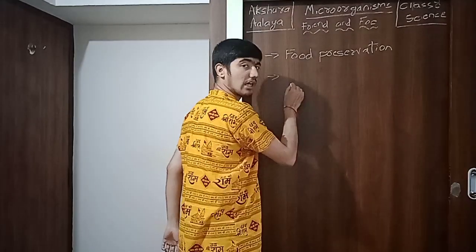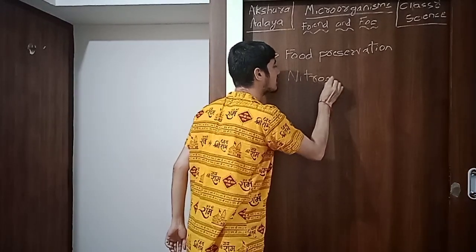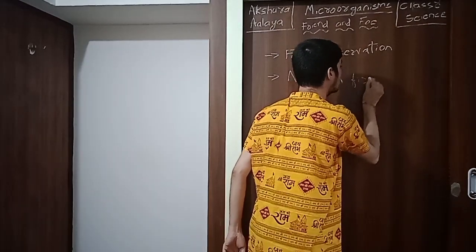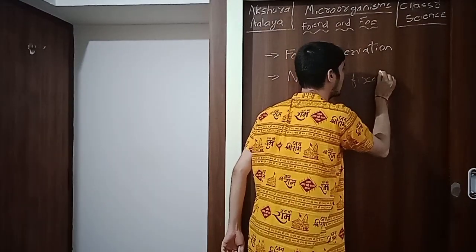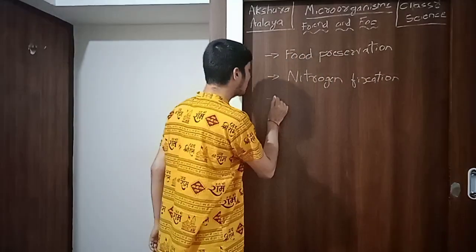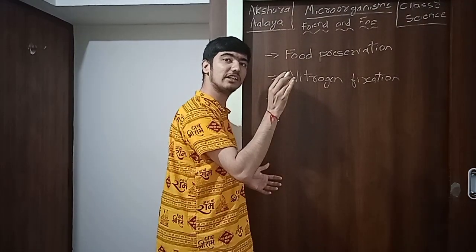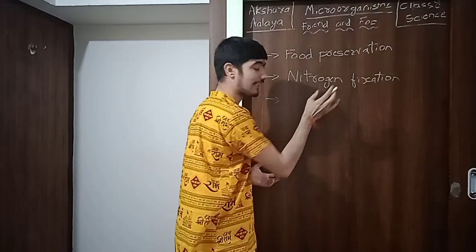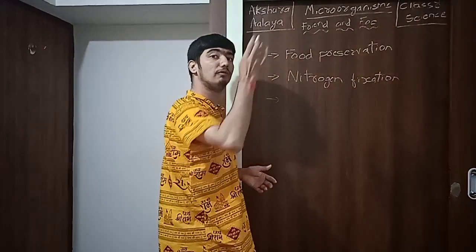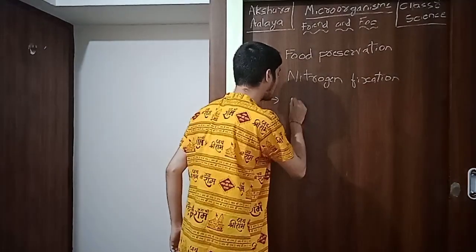Next we will discuss nitrogen fixation. As we have discussed in our previous segments, we will discuss nitrogen fixation, how it is done and which microorganisms are responsible for nitrogen fixation. Then to fix this nitrogen, as it is very inert and unreactive, we need some microorganisms, and to fix the gaseous nitrogen to soil there is a cycle, that is the nitrogen cycle.